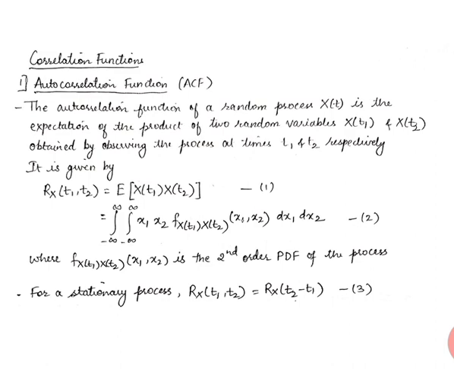Now, for a stationary process, we have a special property that Rx of t1 comma t2 is the same as Rx of t2 minus t1, that is, the time difference between t2 and t1. Some properties of this autocorrelation function follow. The first property is in terms of the time shift tau.